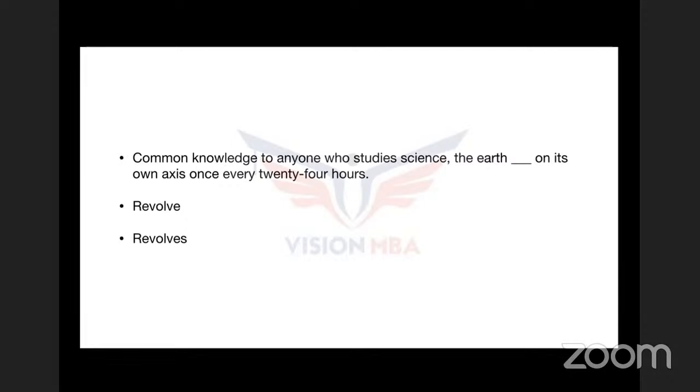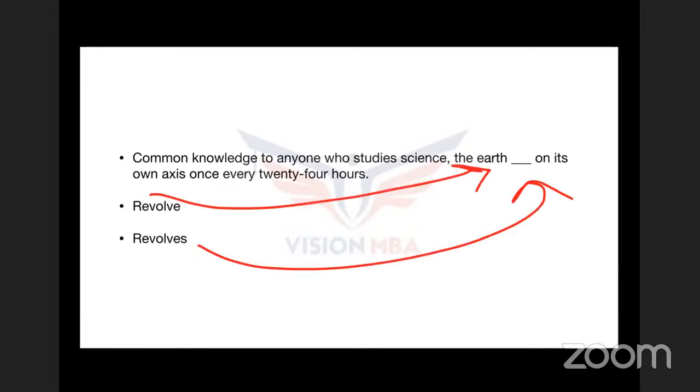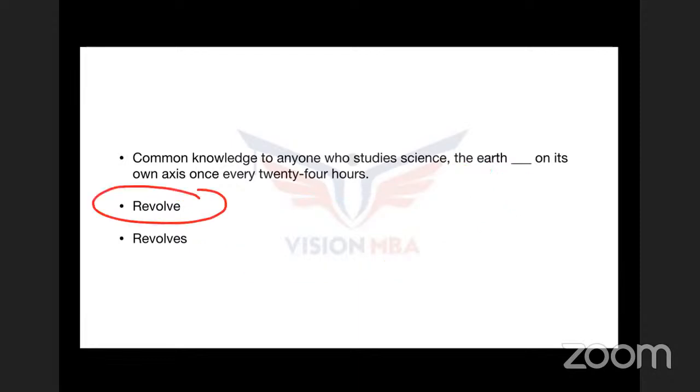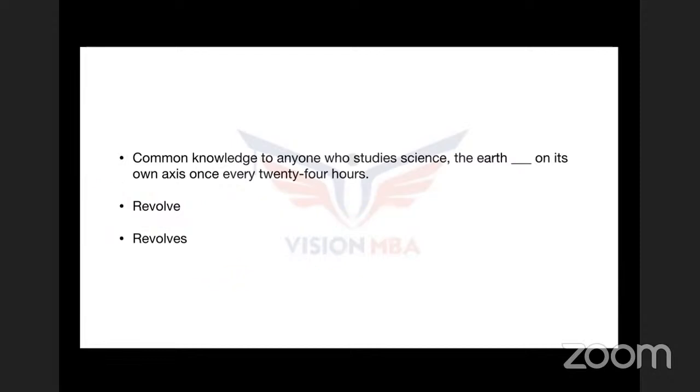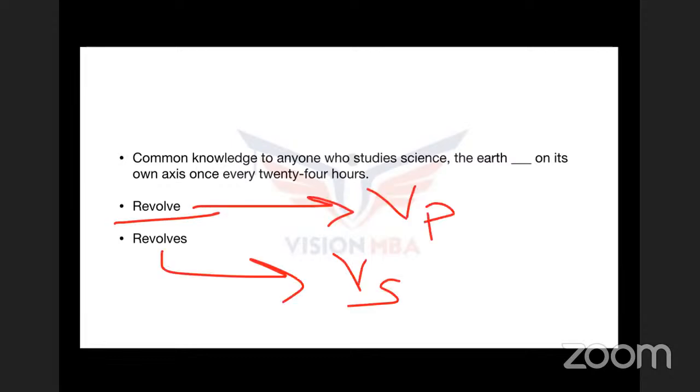Now, what is going to come in that blank? Are we going to use revolve or revolves there? Once again, revolve is the plural form of the verb. VP: V is verb, P is plural, and revolves is nothing but the singular form of the verb. So ask yourself what the answer is. Revolve is the plural form of the verb, and this is the singular form of the verb.